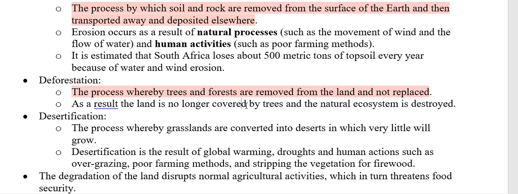Okay. And then as I explained, when we chop down the trees, we remove them, we don't replace them, the land is no longer covered by the trees. And obviously this puts the land at risk of soil erosion. It's no longer protected by the trees there, so the ecosystem can potentially be destroyed.